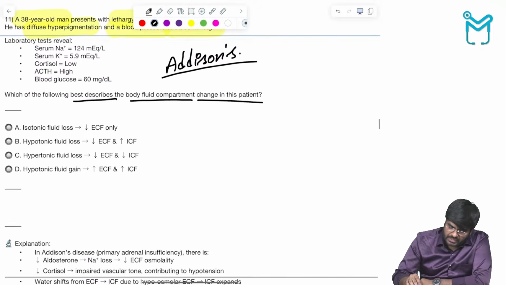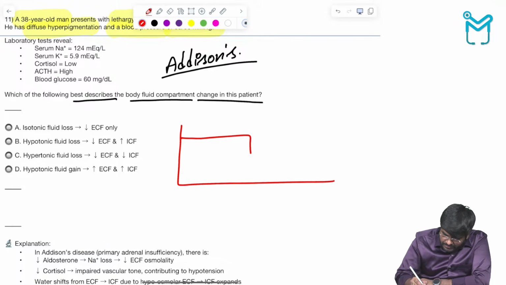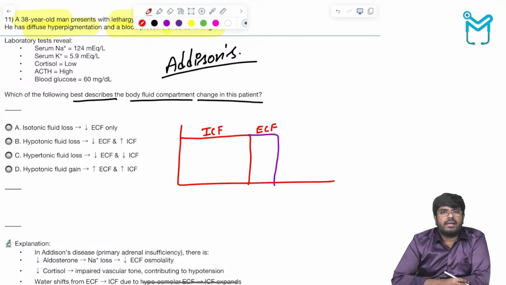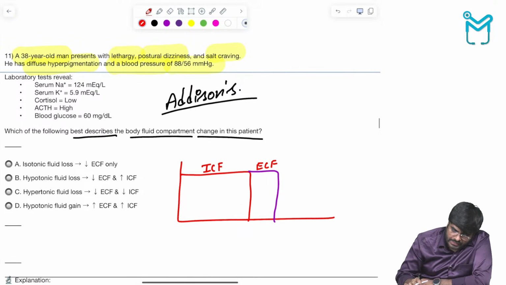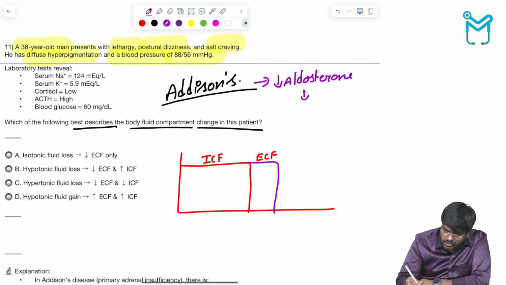Now, try to understand like this. Here I am showing you ICF, intracellular fluid, and here I am showing you ECF, extracellular fluid. Now in Addison's, you tell me, there is decreased aldosterone. Whenever aldosterone level decreases, what happens to the blood sodium levels? The blood sodium levels will decrease.